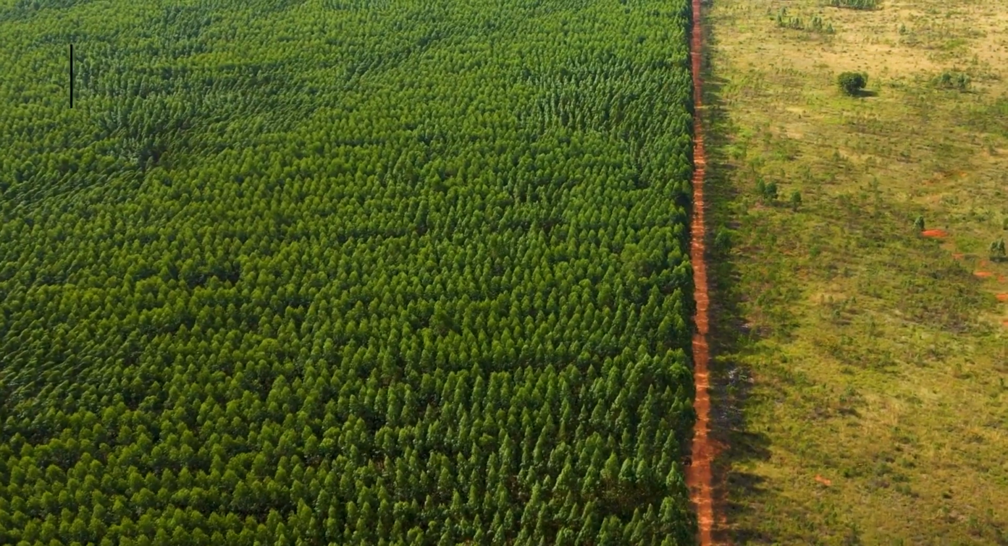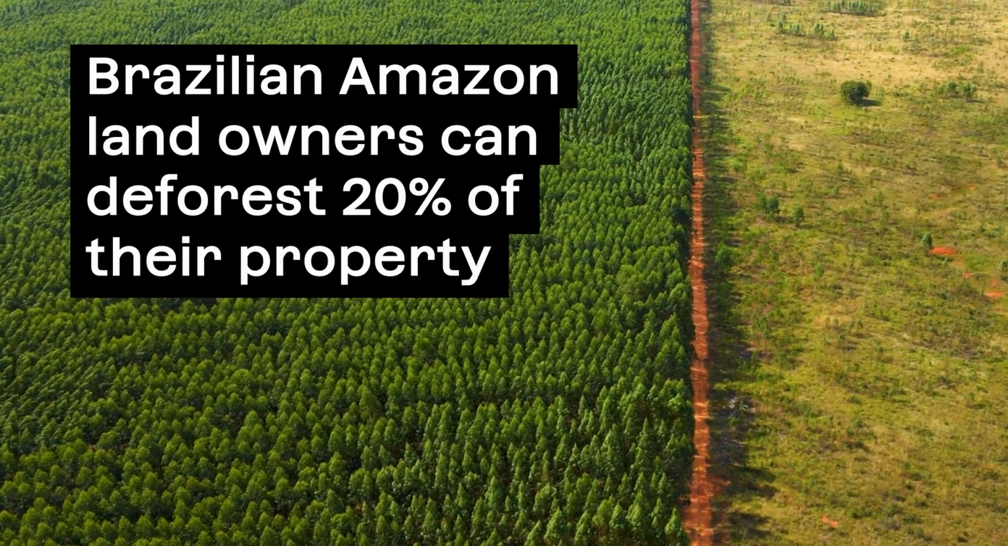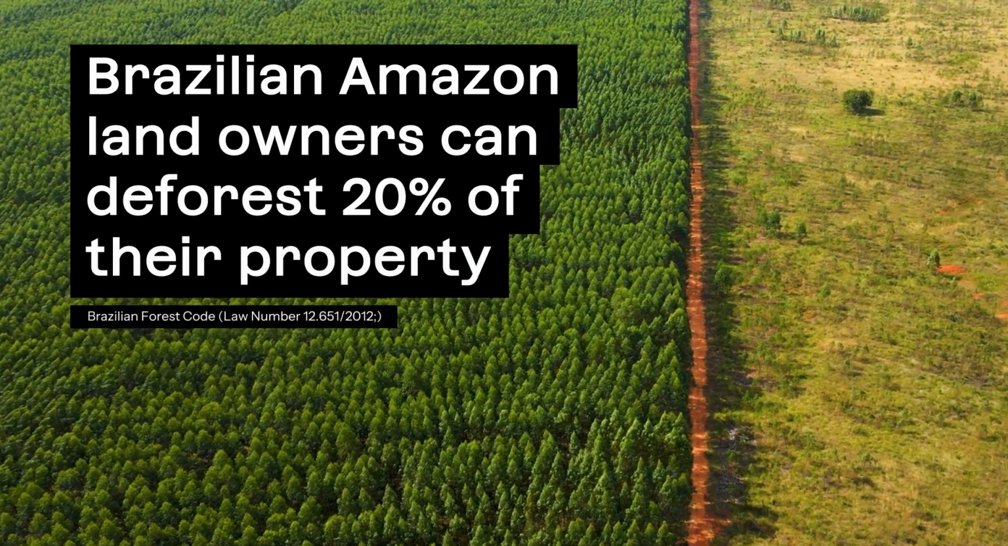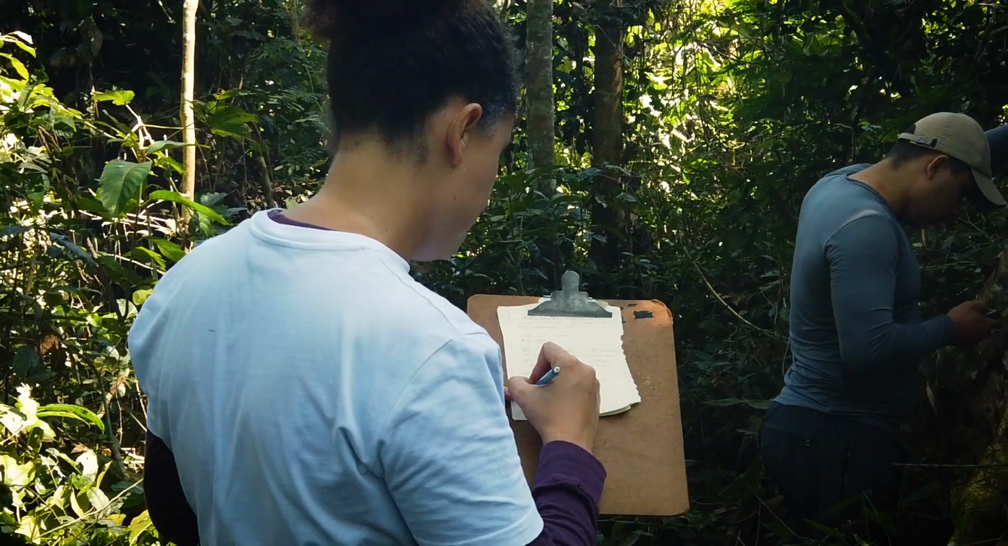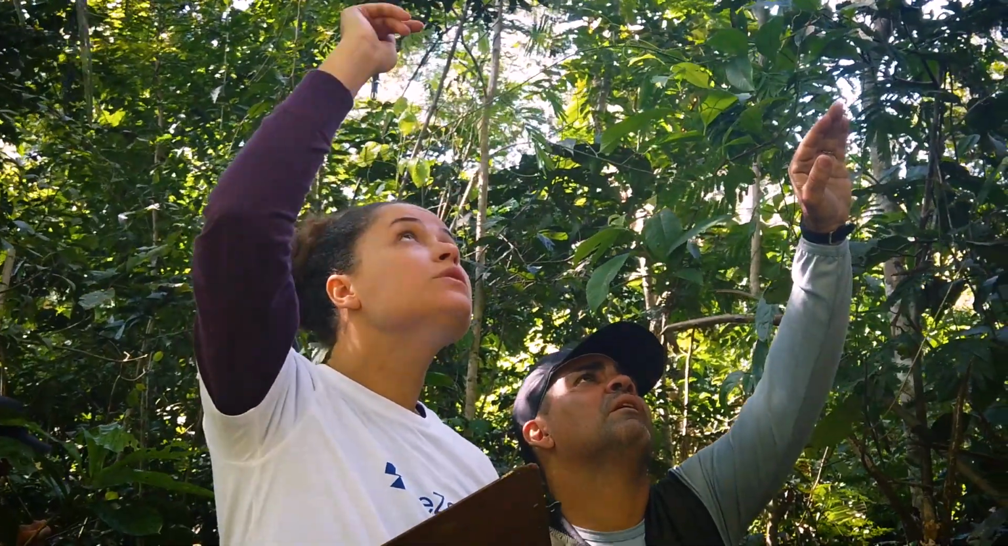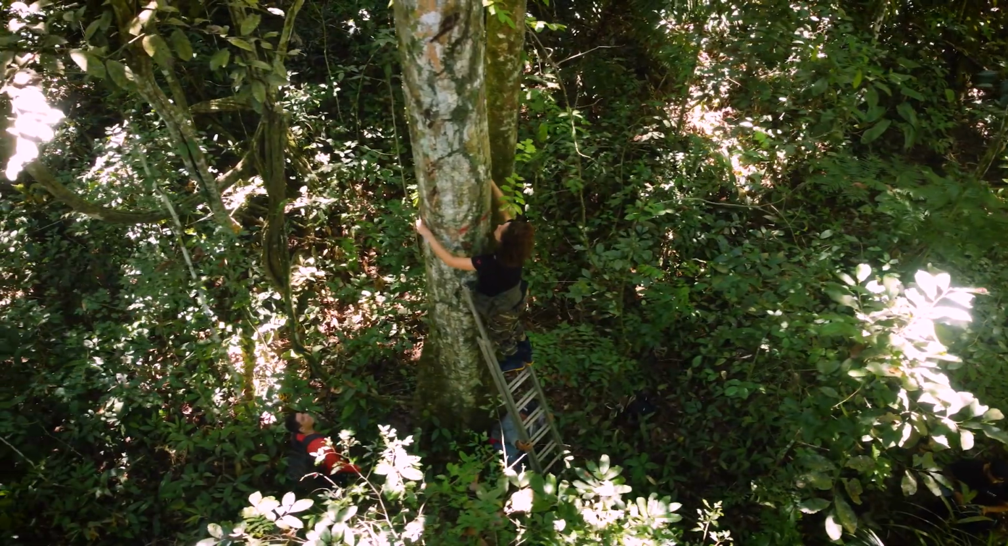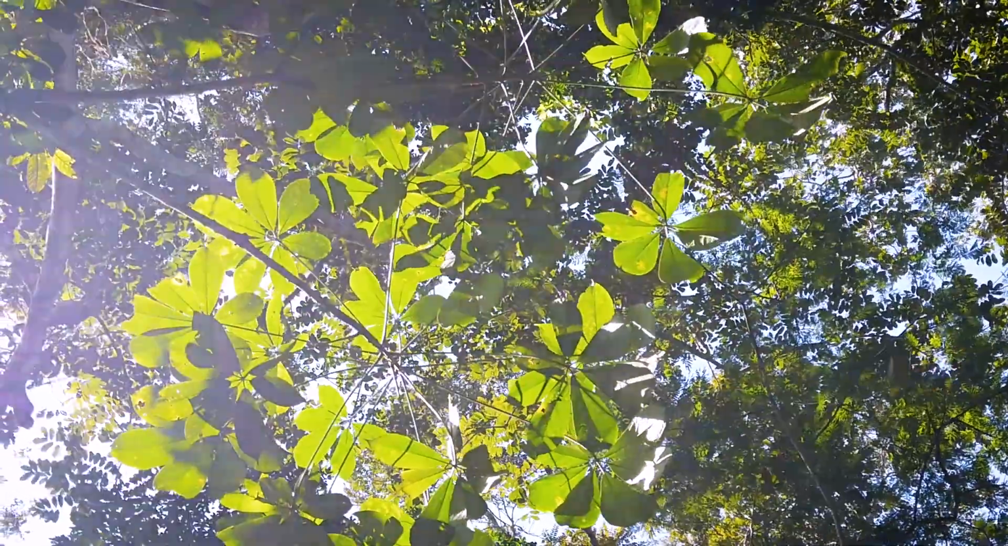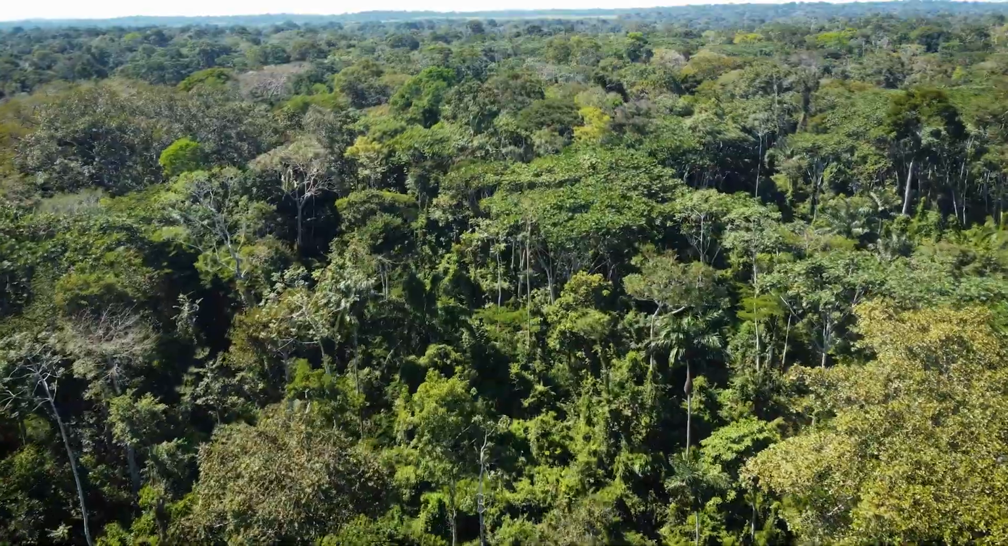For example, in the Brazilian Amazon, a landowner can deforest by law 20% of its property. So if project proponents can provide evidence that that piece of land would have been deforested if the project was not to occur, then they can claim credits for this area.